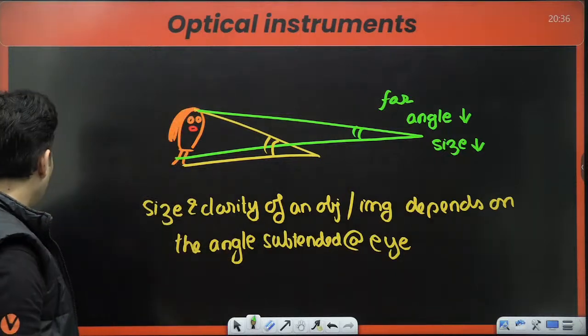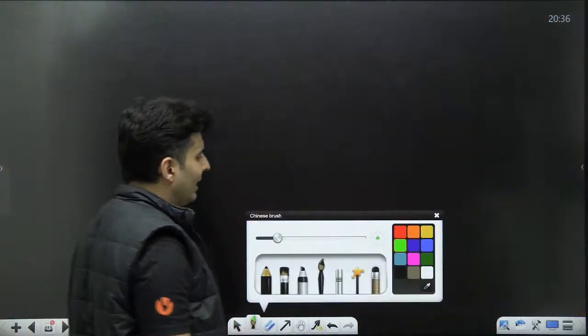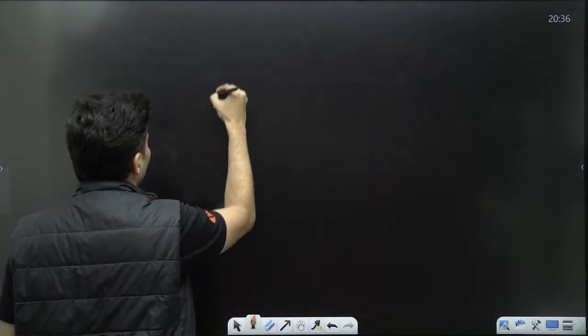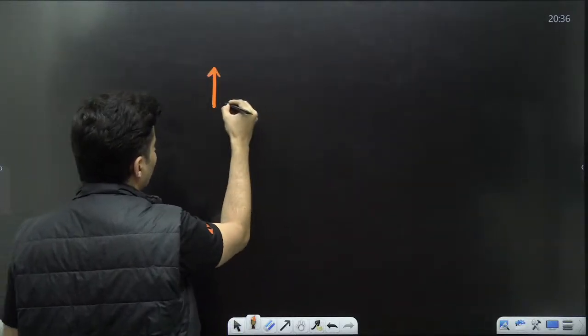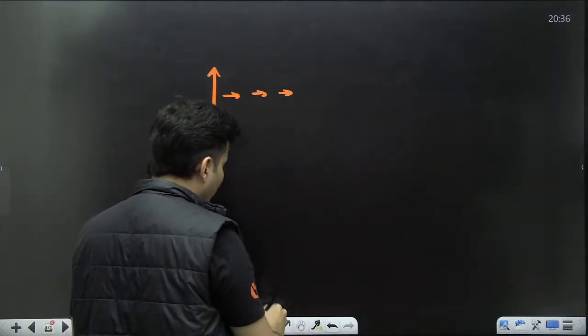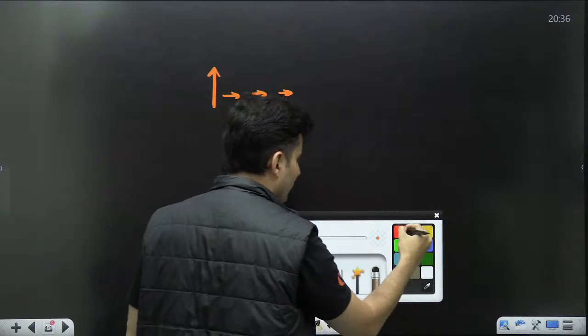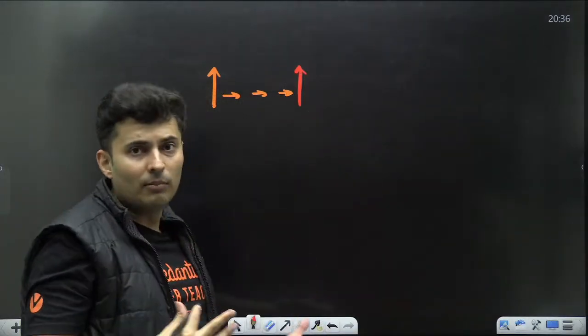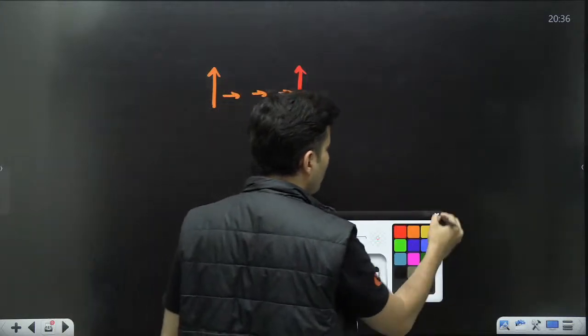So what is the job of an optical instrument? Why an optical instrument? Observe this. See, if you bring an object closer and closer to the eye, there is a point till which you can bring it close. After that, if you bring it closer, it will not become clearer to your human eye.